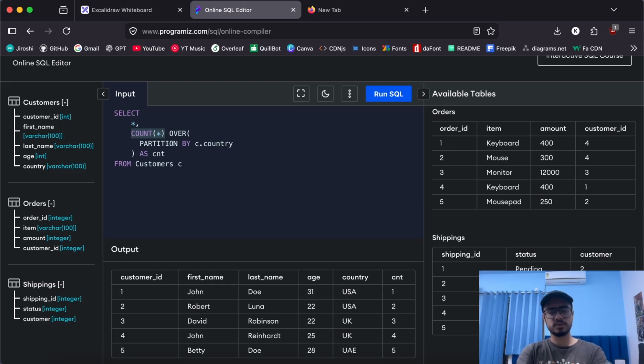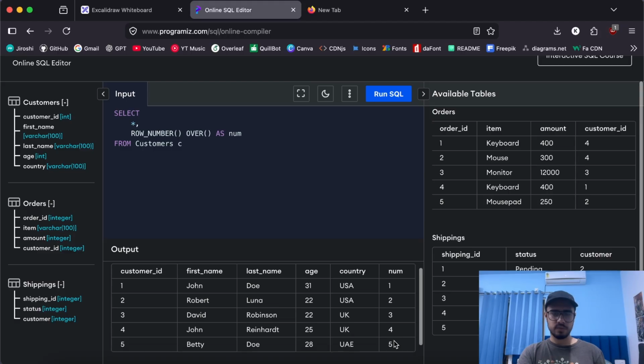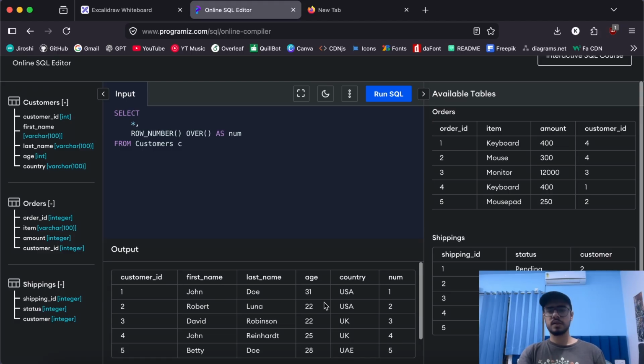Let's talk about more functions actually. I'll talk about row numbers first. So row number, we can't use partition here actually. I'll show you why later, but for now let's just keep things simple. I use row number over every row in the table, and now when I run the SQL, I get 1 2 3 4 5, and yeah, it just basically gave each row a row number. That's it. That's the whole logic behind row numbers.